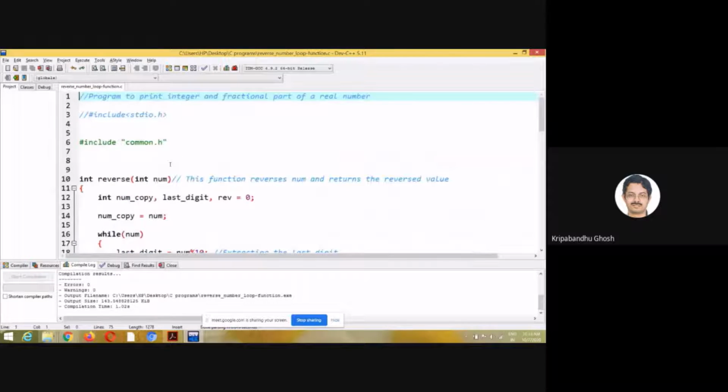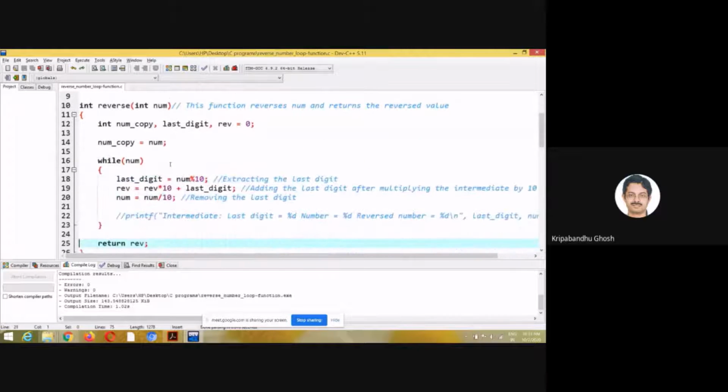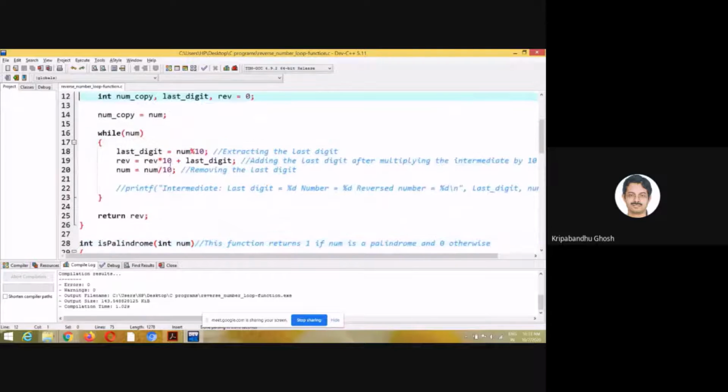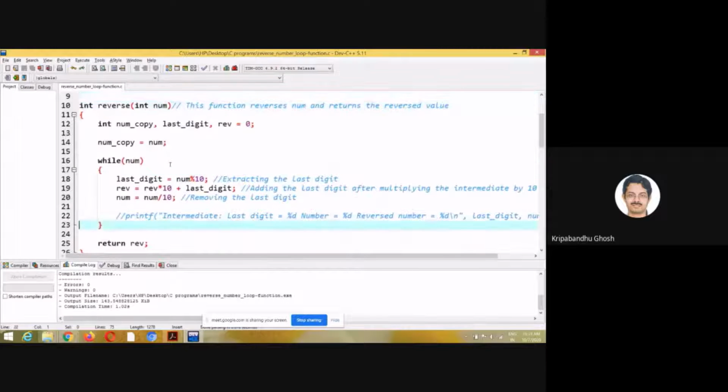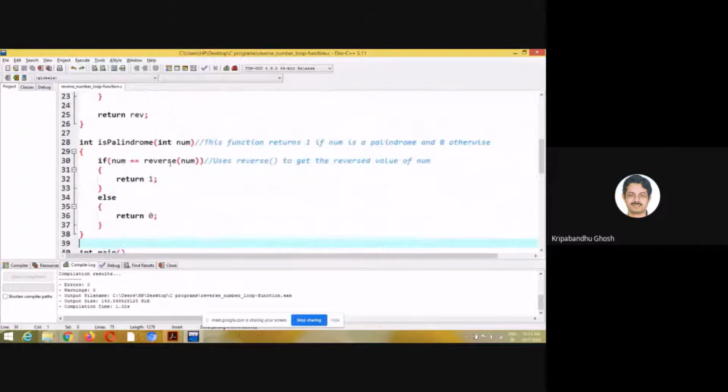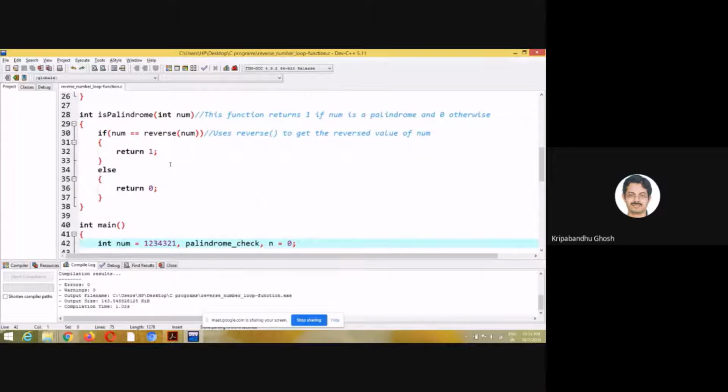There is something called cohesion and coupling. By coupling, we mean that the interactions between the functions should be limited to passing of important data.